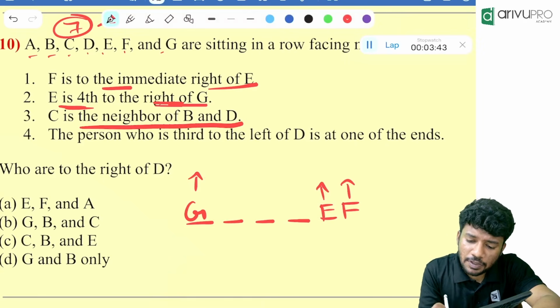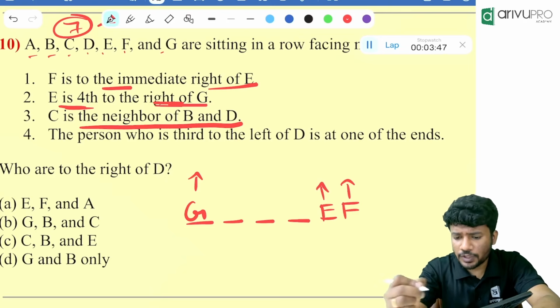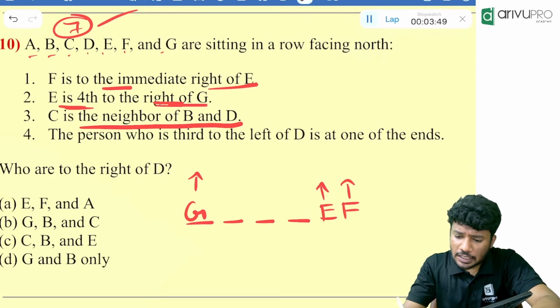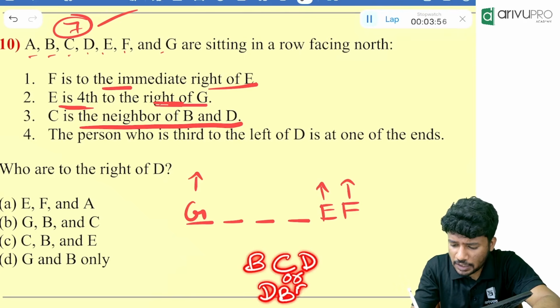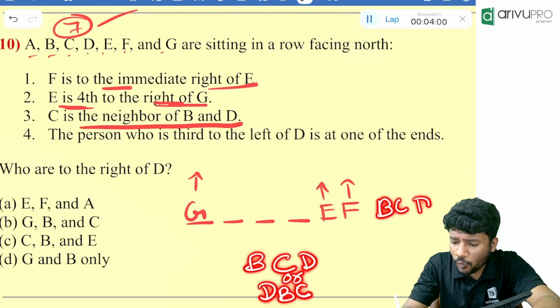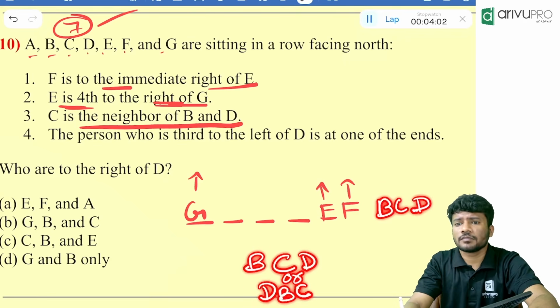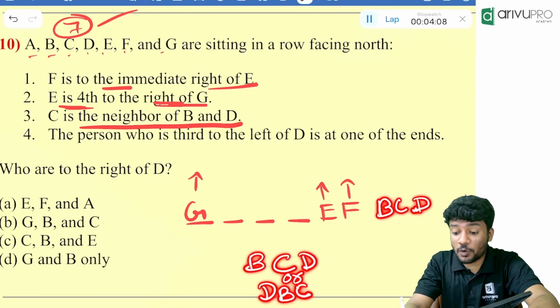Now the next question. C is a neighbor of B and D. I'll show you. If C is a neighbor of B and D, it will be either BCD or DBC. Now you tell me, if I put BCD over here, is it possible? The number of people will be more than 7. It is already 6 people.